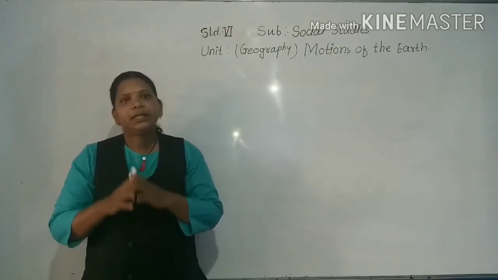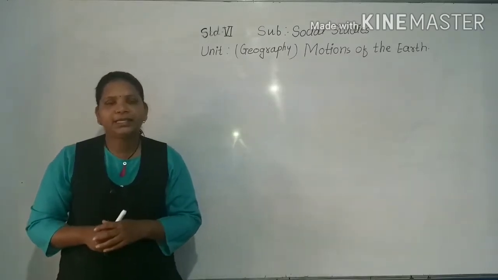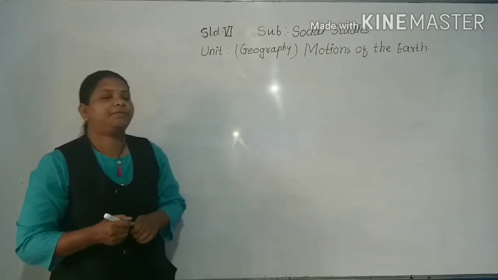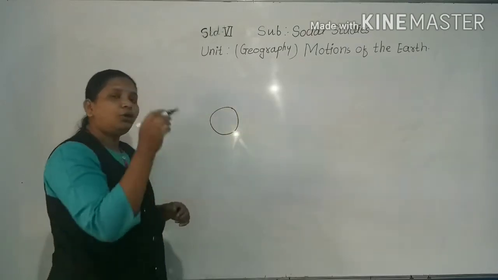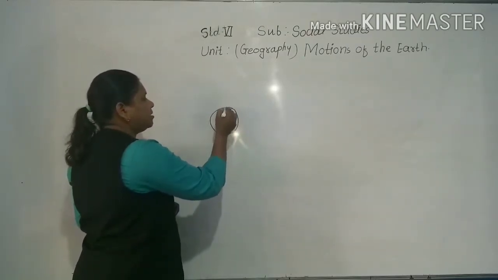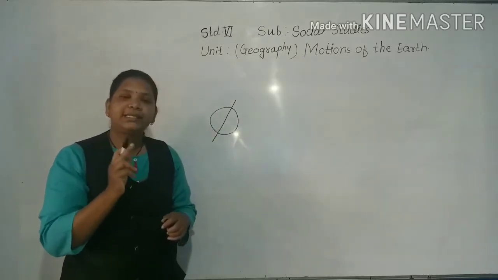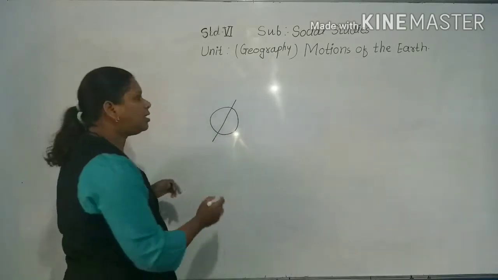He further added that the earth not only spins on its own axis but also moves around the sun. The earth rotates on its own axis as well as moves around the sun.